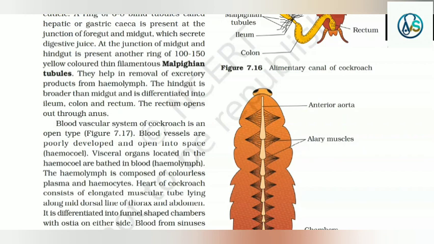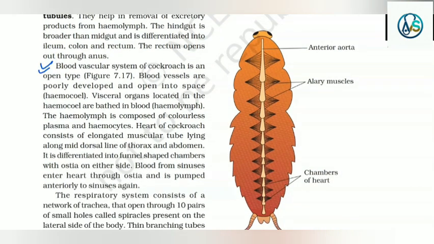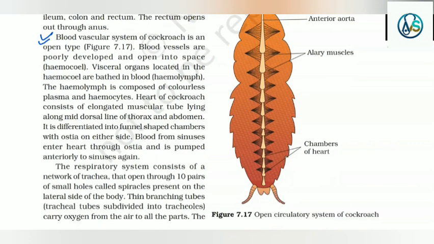The rectum opens out through the anus. The blood vascular system of the cockroach is an open type. Blood vessels are poorly developed and open into spaces, that is, the hemocoel. Visceral organs located in the hemocoel are bathed in blood, that is, hemolymph. The hemolymph is composed of colorless plasma and hemocytes.